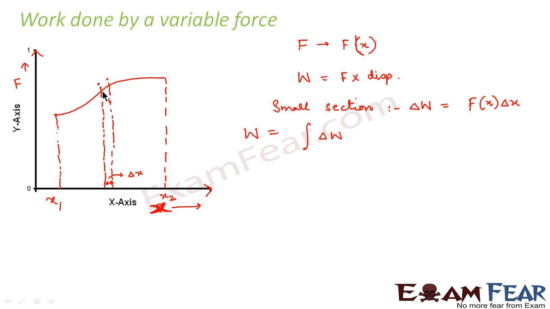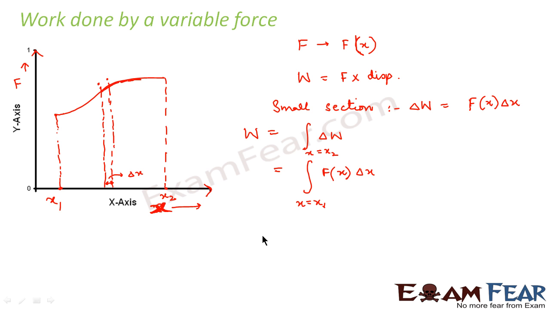So we have calculated the work done for this small part. Now this many small parts together will constitute this entire area, this entire path. So the total work done will be the integration of this small work done, right? So this will be equal to f of x delta x, where x is changing from x1 to x2. That means we want to integrate this small area between these 2 points, from x1 to x2.